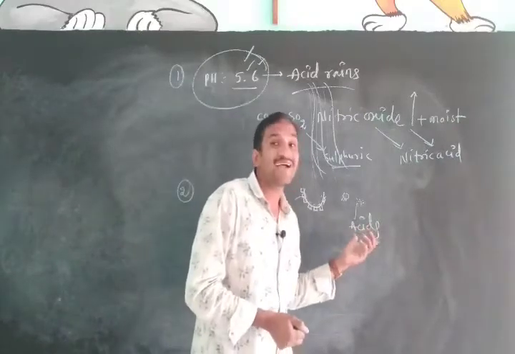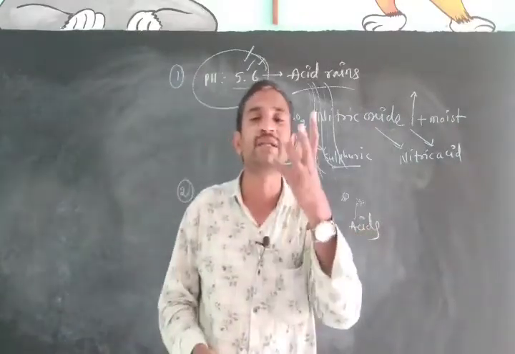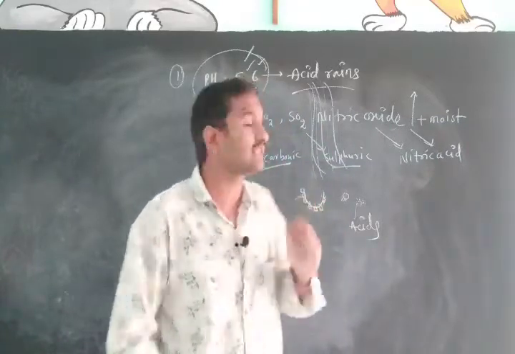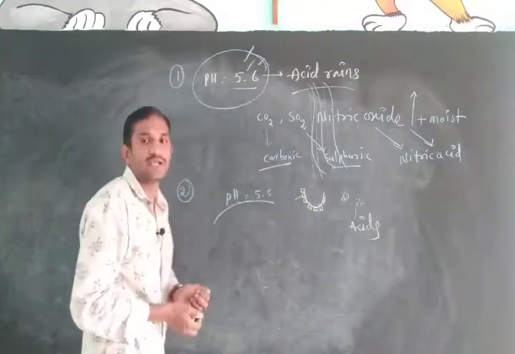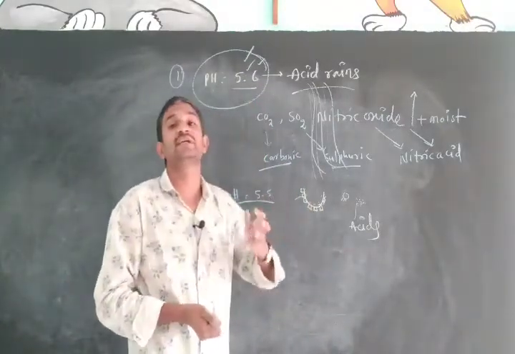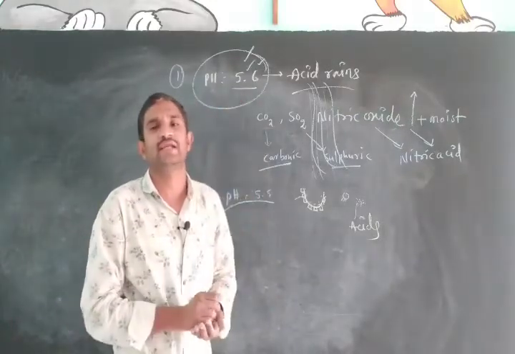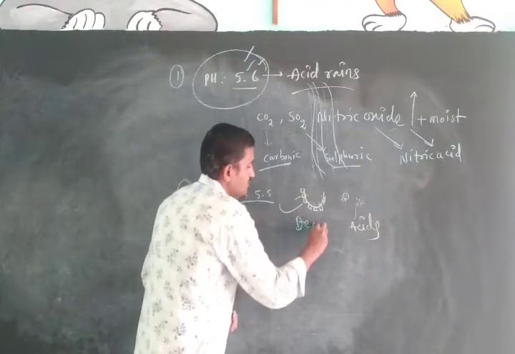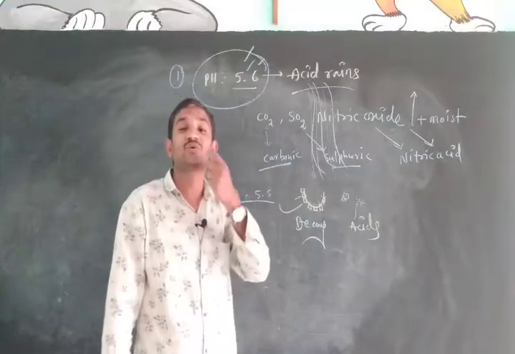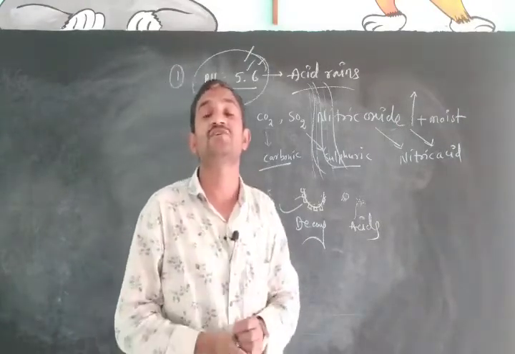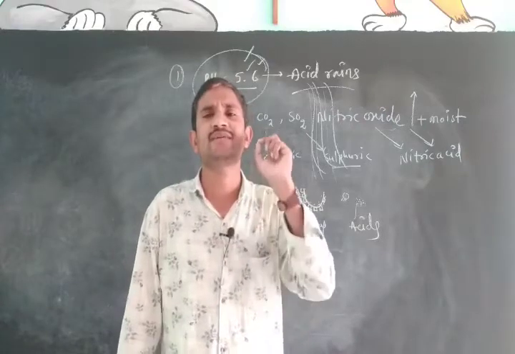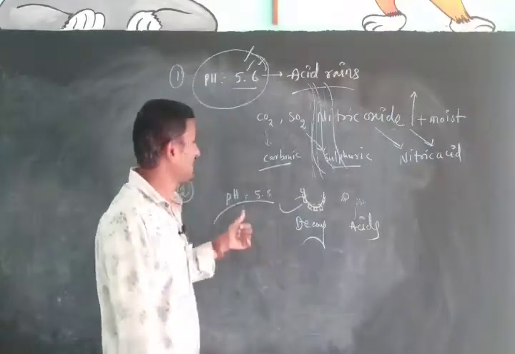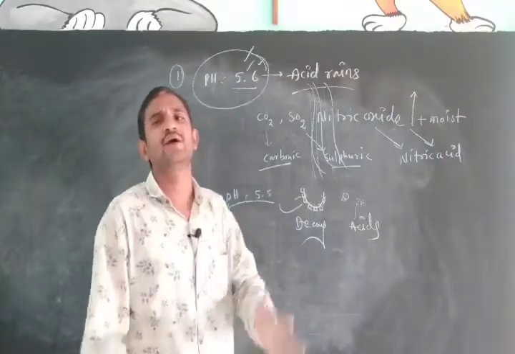Due to the release of the acid, the pH value of the mouth will decrease. As the acid amount gradually increases, the pH value decreases. If the pH value decreases to less than 5.5, the tooth will decay. Actually, our tooth enamel is made up of calcium phosphate. It is the strongest part of our body. That also will decay when the pH value goes below 5.5.